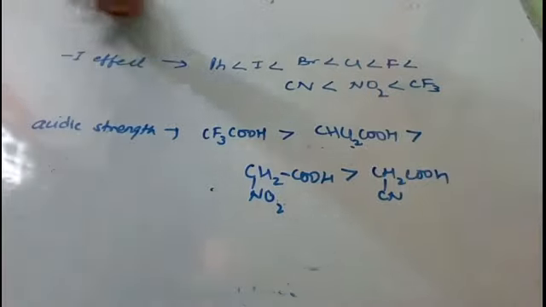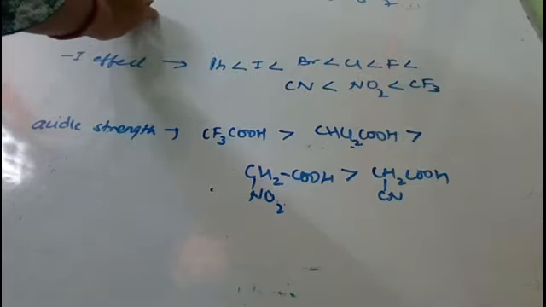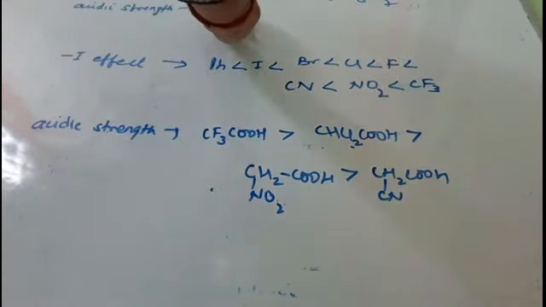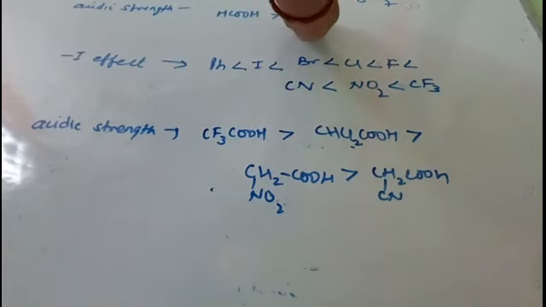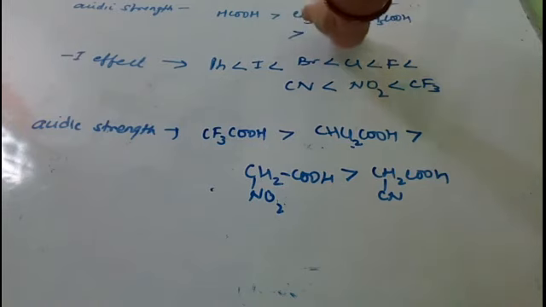Similarly for plus I effect groups, the order will be like that, and the acidic strength will be such that methanoic acid will be the strongest, then ethanoic acid, because as the plus I effect increases the acidic strength will decrease. So note down these trends.